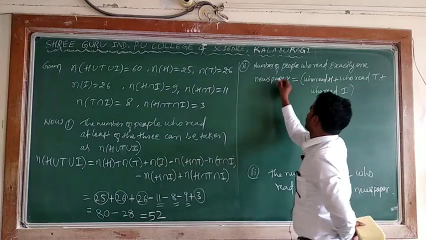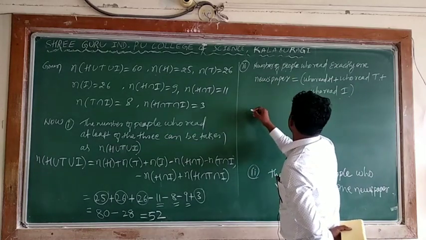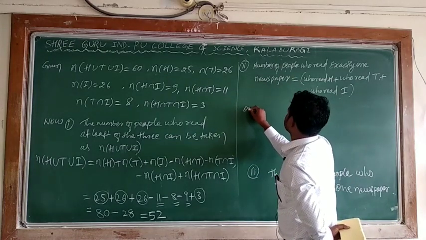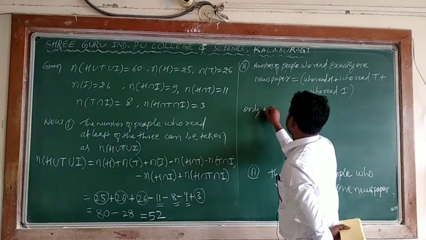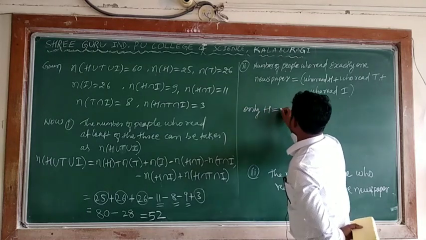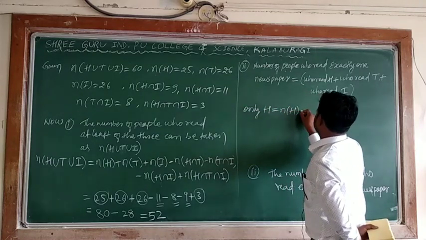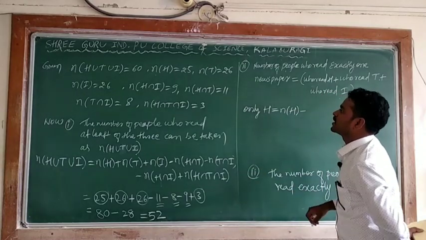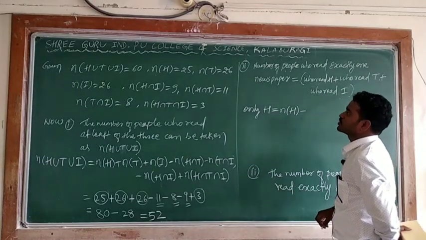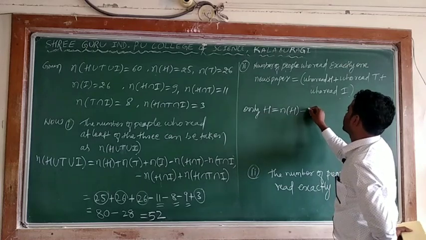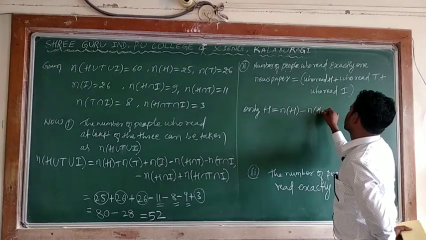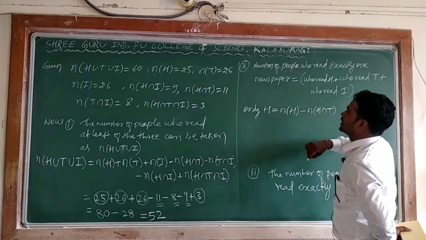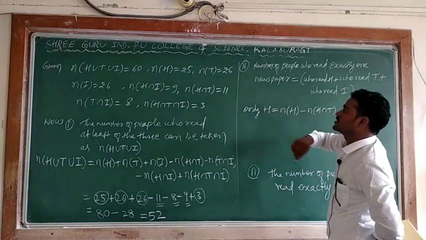Now I will find out only H, which is equal to n of H minus n of H intersection T, wherever H is there you consider.